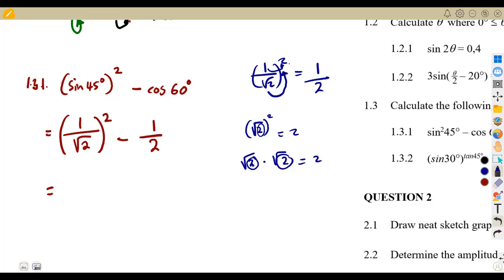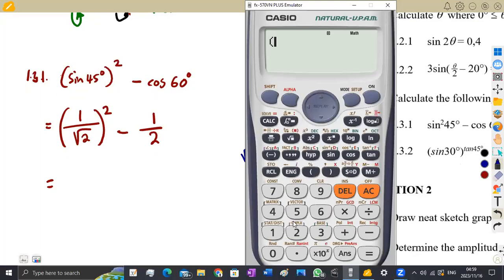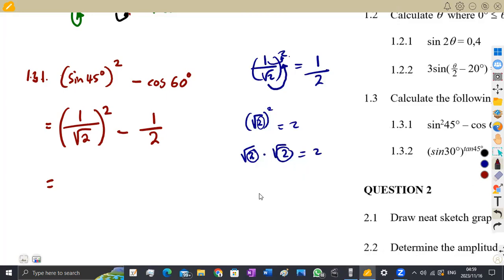But like I said, guys, your calculator is there. When they say do not use a calculator, they are saying do not just simplify directly what you see in that expression on your calculator, but you can actually use a calculator to simplify certain stages, all right? Like this stage, you can just use your calculator here: open the bracket, 1 over the square root of 2, close that bracket, raise to the exponent of 2, and you obtain 1 over 2, the same way we obtained here.